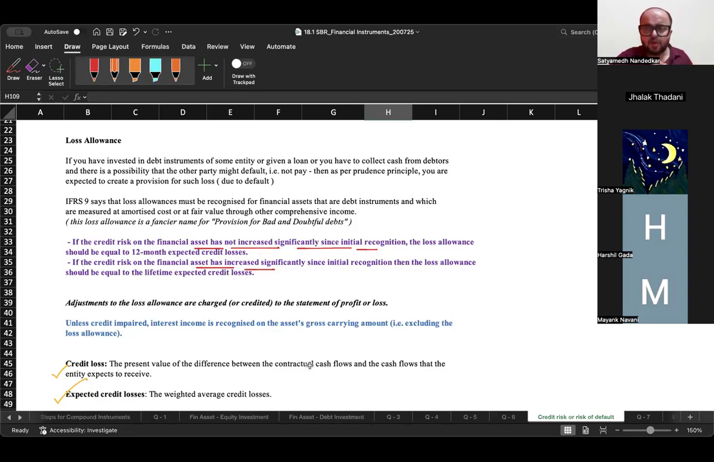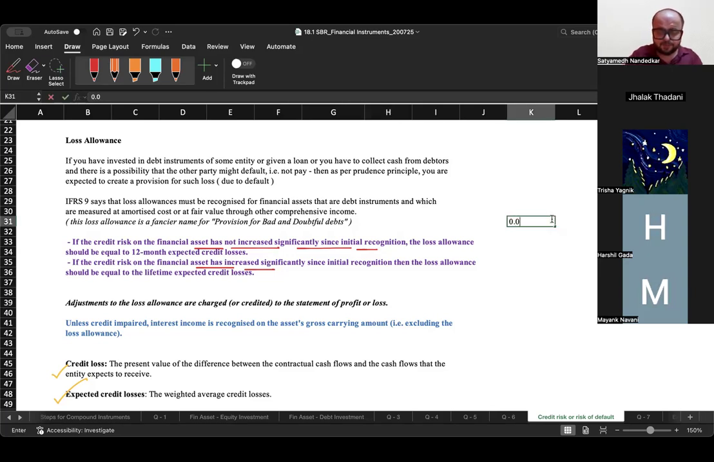I sell goods on credit to Mayank, and on that date, the probability of default was 0.05%. The sale happened today on 25th of August, and my financial year end is 31st of December. Now, on the date of giving him the loan or on the date of selling goods to him on credit, what was the probability of loss? It was only 0.05%. And on the balance sheet date, it is only 0.06%.